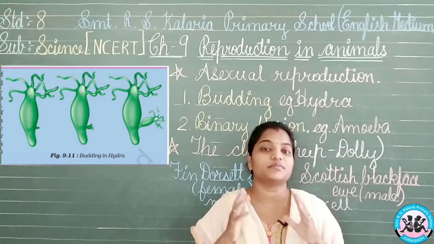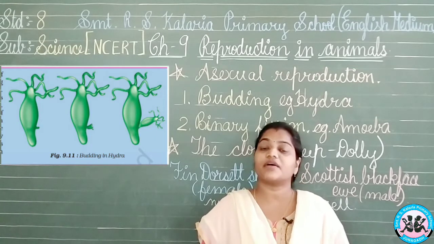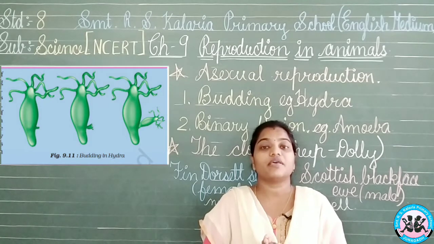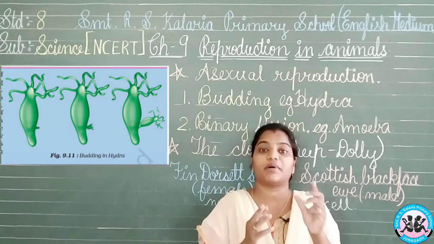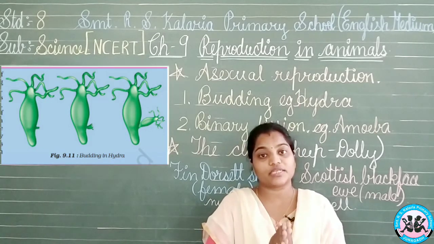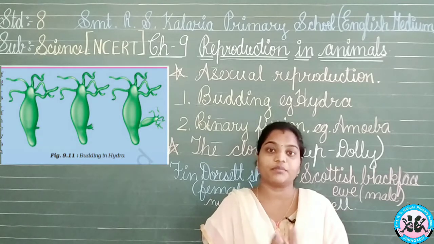From the side of its body there will be a small bud-like structure. Now you are aware what is a bud? When the flowers are coming in the plant, they will first of all form a small bud-like structure which is coming from the stem. Slowly this bud will be enlarged and will be converting into the flower after it blossoms.